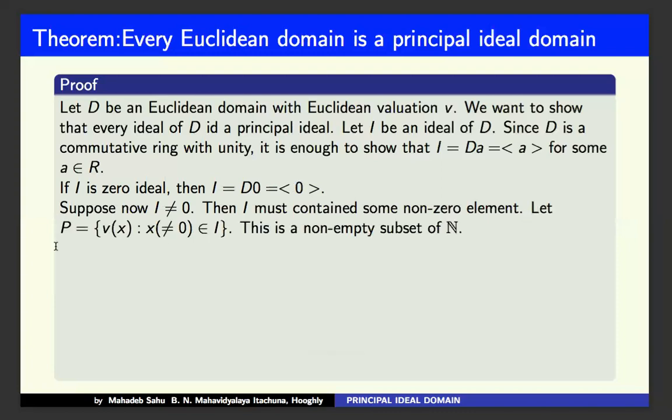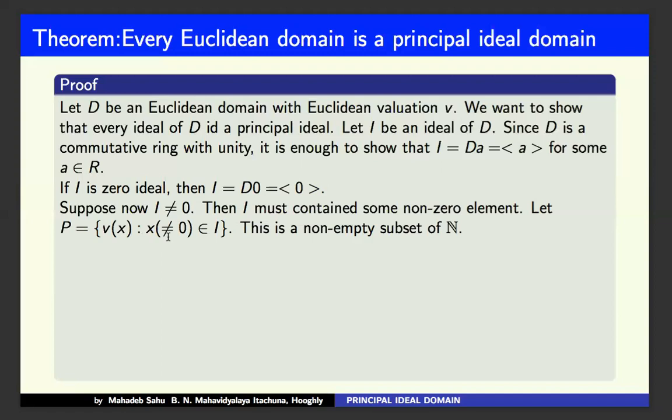So consider this collection P equals Vx, you know, V the valuation of the Euclidean domain D. So P equals Vx where x is not equal to 0, and all such x belong to I. You know the definition of the valuation.